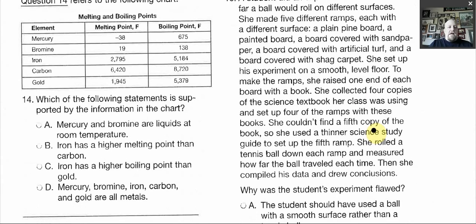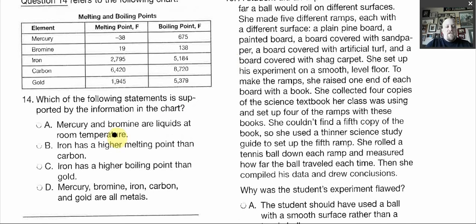This one gives you a little chart, melting and boiling points of 5 elements. It's also kind of good to know what elements are what, like what's a gas, what's a metal. Just a quick look online would be good, just so you kind of know. It might ask some questions like this about elements, and it's good to know what the elements are and what category they fall into. You don't need to know their atomic weight or any of that stuff, but it's good to know where they fall on the periodic table.